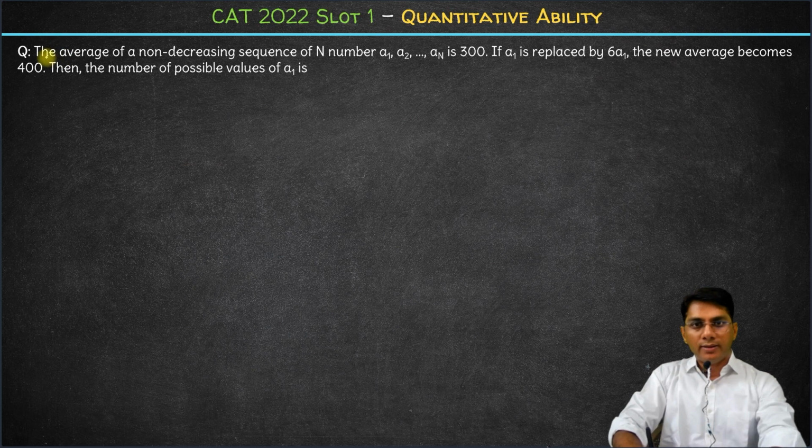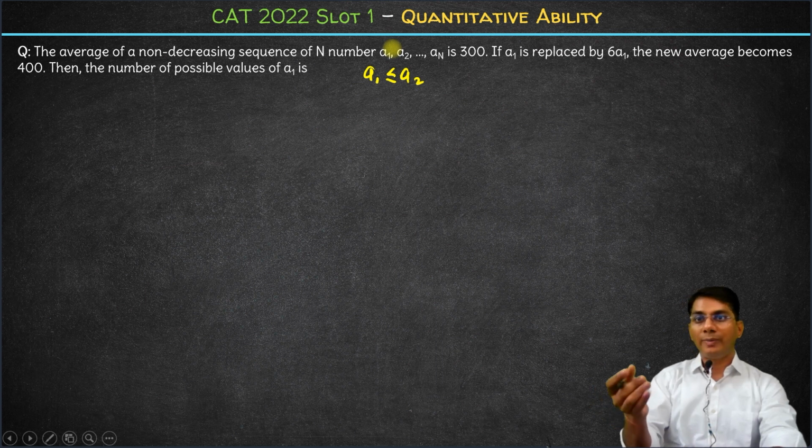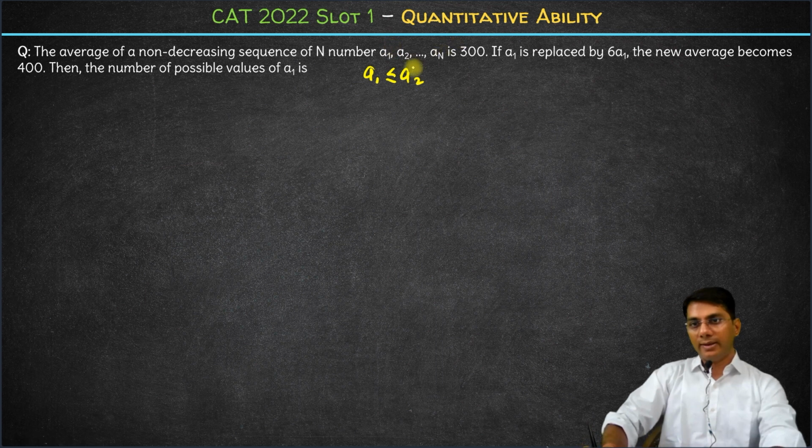Hi. The average of a non-decreasing sequence of n numbers a1, a2, a3 till an is 300. Non-decreasing means that a1 should be less than or equal to a2. Basically the next number should not be lesser than a1. It should be either equal to a1 or greater than a1. Similarly, a3 will be greater than or equal to a2 and so on till an. This is a non-decreasing sequence and the average of this sequence is 300.